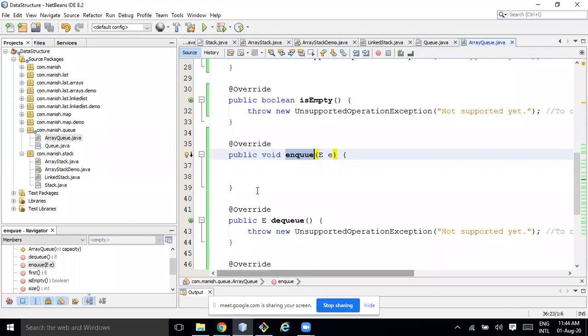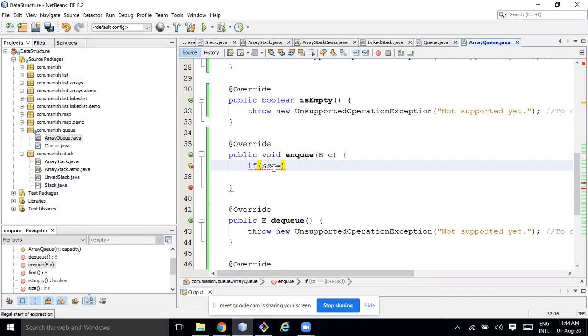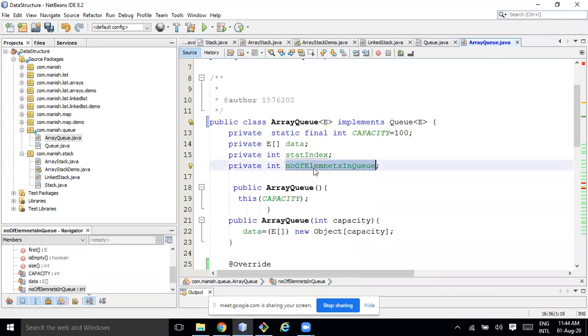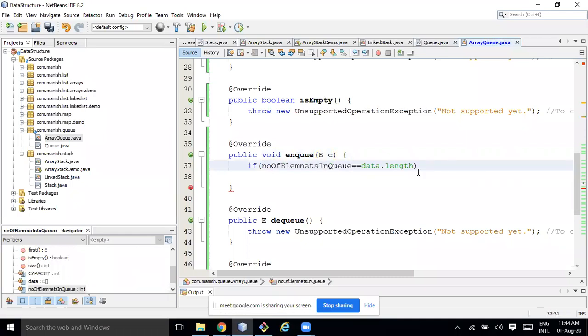So if I have to write it here, then I can write it. So let me write here. If size is equal to data dot length, I'm using another variable here, number of elements in Q, then throw new illegal state exception.